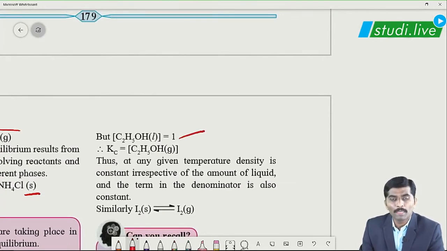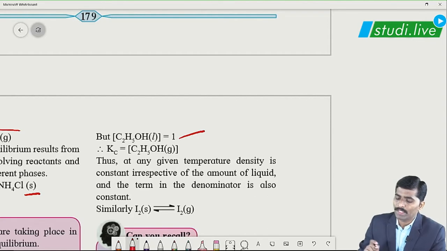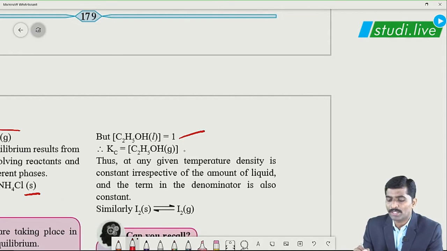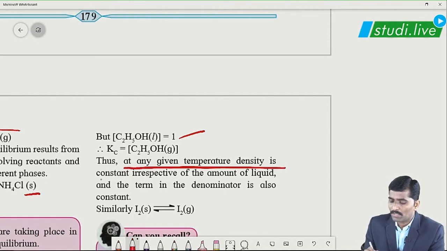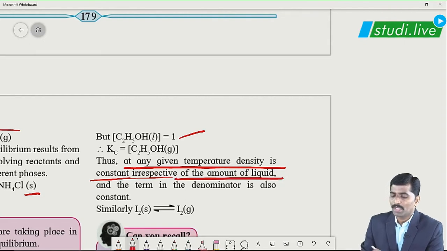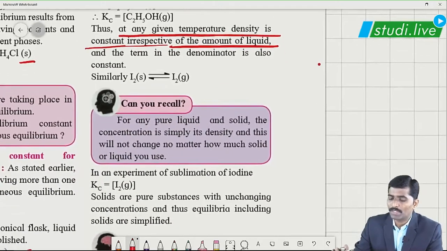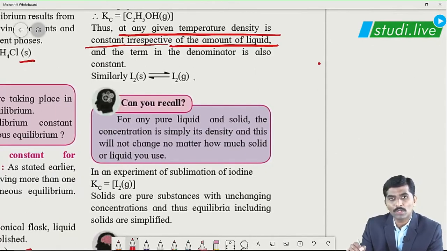Because ethanol is remaining in its liquid state only, the concentration of the liquid phase of ethanol is taken as 1. So, Kc is nothing but the concentration of gaseous ethanol only. At any given temperature, density is constant irrespective of the amount of liquid, and the term in the denominator is also constant. Correct? Similarly, this expression we can apply to iodine solid to iodine gas also.